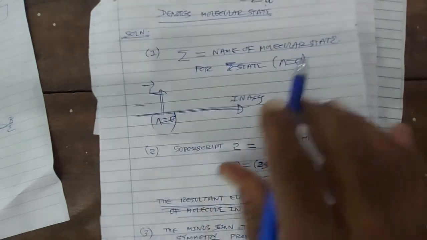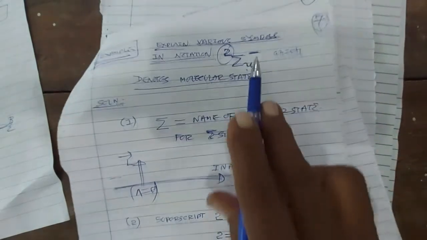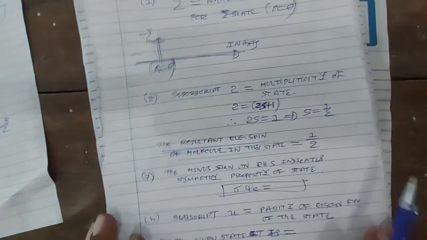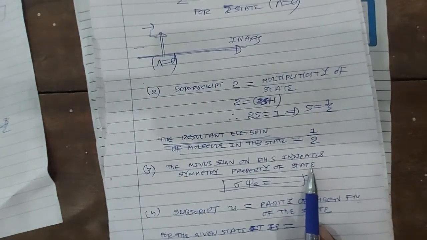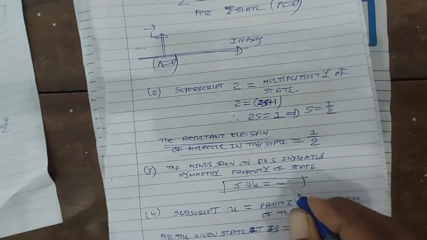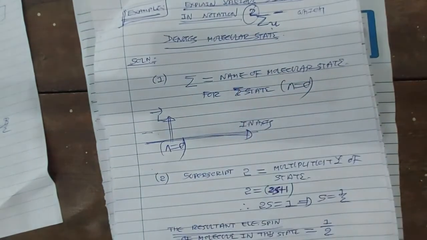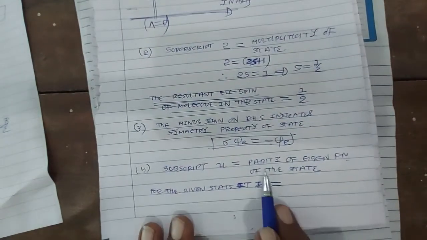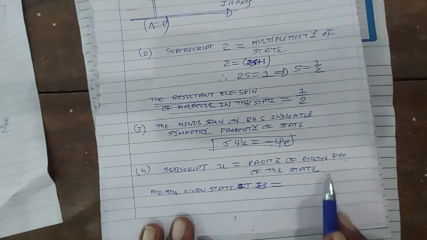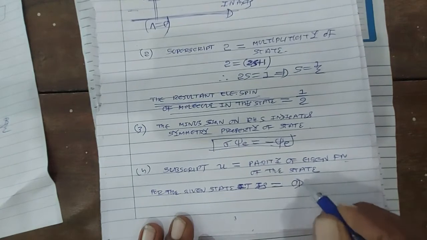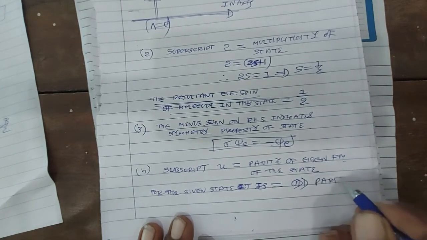Now the minus sign on the right hand side indicates the symmetry property of the state. When sigma operates on psi, we get the same function with changed sign, right? Okay. And u represents the parity of the eigenfunction of the state. For g state, we say it is an even parity function, and u denotes the odd parity function. Okay. So this is the meaning of each and every term.